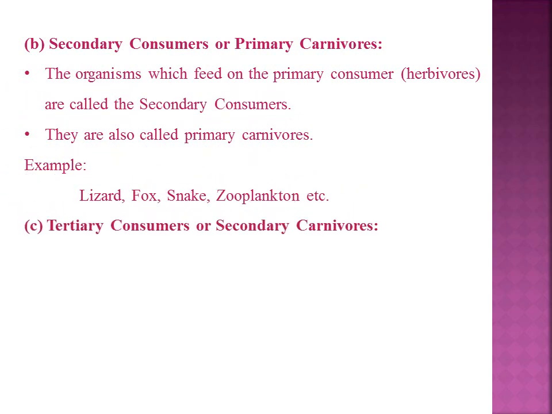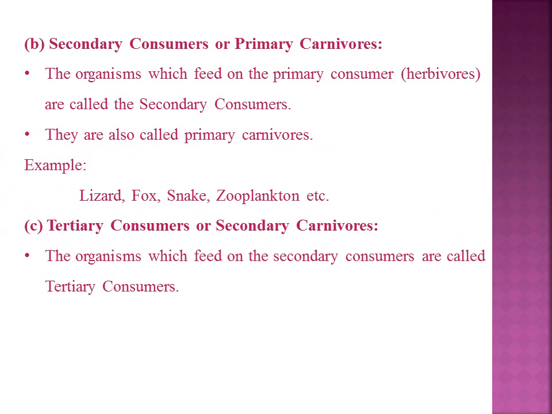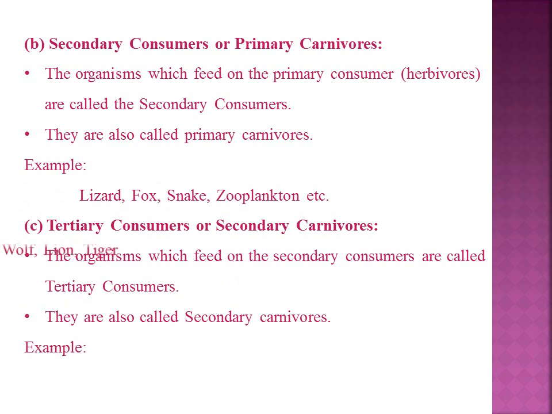Next is the tertiary consumer. The tertiary consumers depend on the secondary consumers for their food source, so they are called tertiary consumers. They are otherwise called secondary carnivores. For example, lion, tiger and wolf are tertiary consumers. Next is the decomposers or reducers.